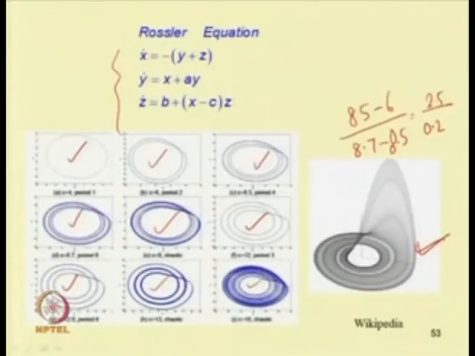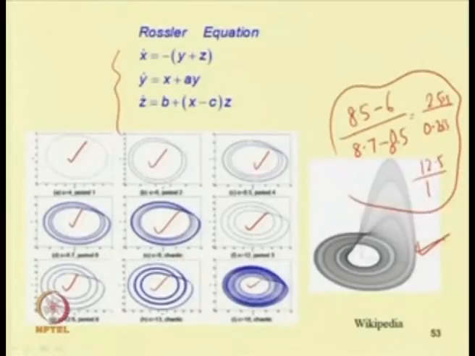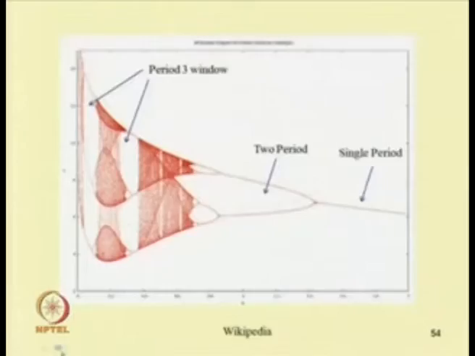In this example, as these are not the critical points, this value comes out differently. This is only some example shown. As these are not critical points, this becomes 1 and this becomes 10 plus 2.4, 12.5. So, one can obtain the Feigenbaum number like this, but in this example we have taken the numbers arbitrarily, so this is not the Feigenbaum number. We are getting a ratio of 12.5. If one finds the critical parameters, then one can obtain that number.